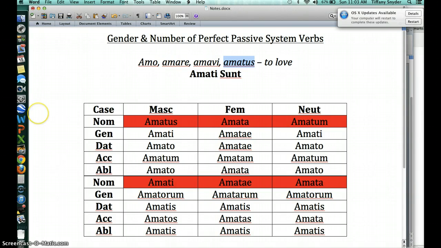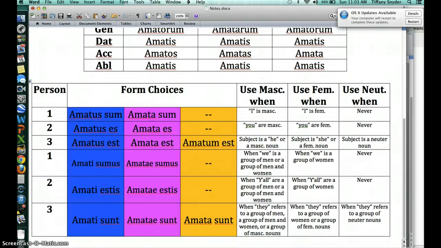Okay, so I have another chart, but I want to totally 100% explain the chart before you freak out. Okay, so there's a lot of colors going on. Whoa, look at that. All right, so I gave you some forms of amatus sum. Notice that I used just the perfect tense here. So I have sum, es, est, to sunt. That should sound familiar from the last video. If not, please watch that video again. They're going to be there forever. So watch that again as you're studying and working on this.